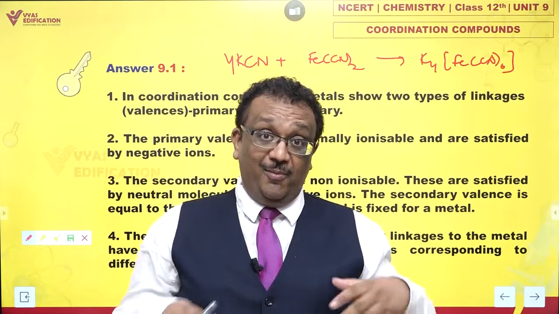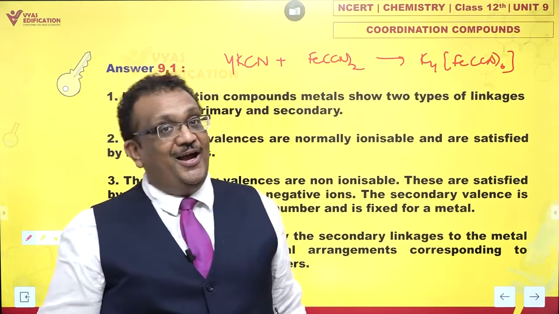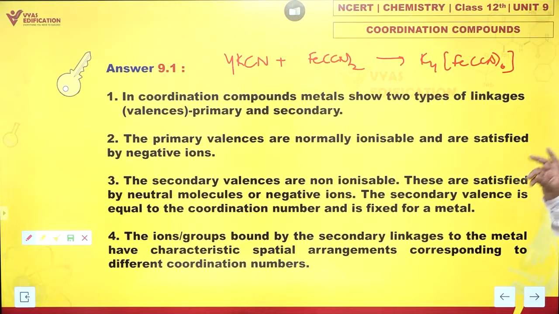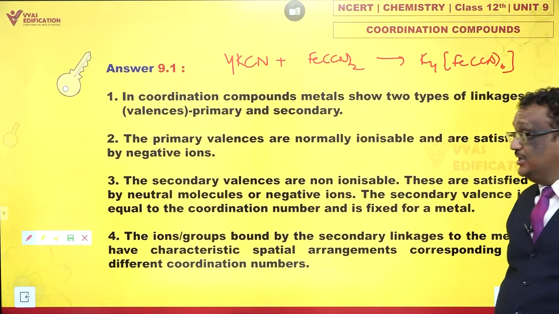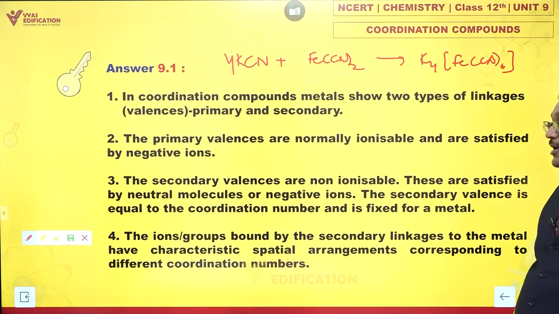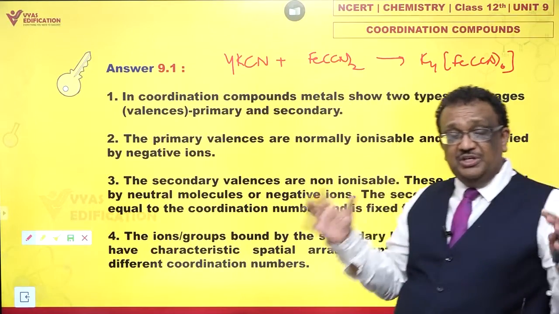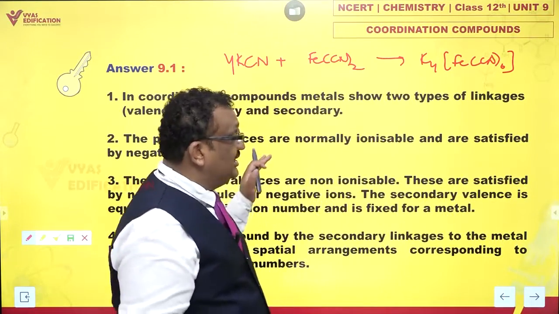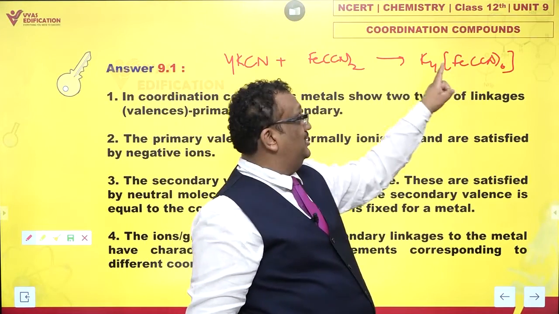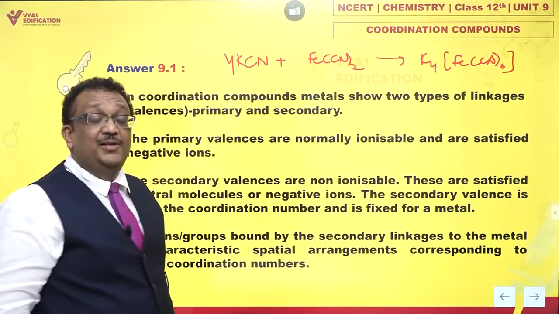And Werner upgraded and modified this by suggesting that there might be two types of valencies, primary and secondary. What are these? Just take a look. In coordination compounds, metals show two types of linkages, that is primary or secondary valencies. The primary valencies are normally ionizable and they are satisfied by counter ions, not just negative ions, counter ions. Counter ions means if the complex species has a positive charge, then negative ions. If it has a negative charge, then positive ions also. Like in this case, the coordination entity has a negative charge. So that is satisfied by positively charged potassium ions. So that is the primary valency.